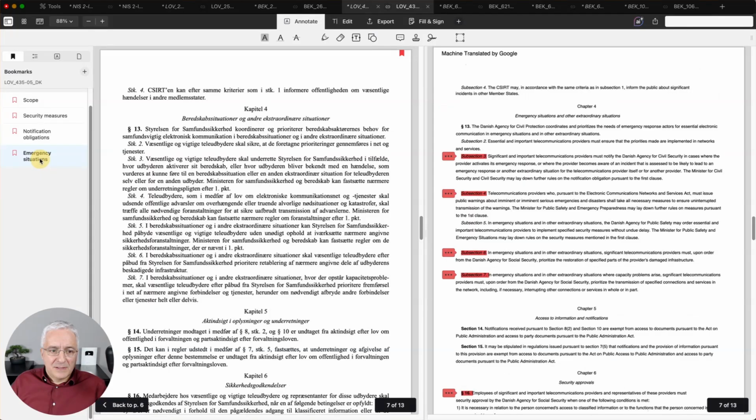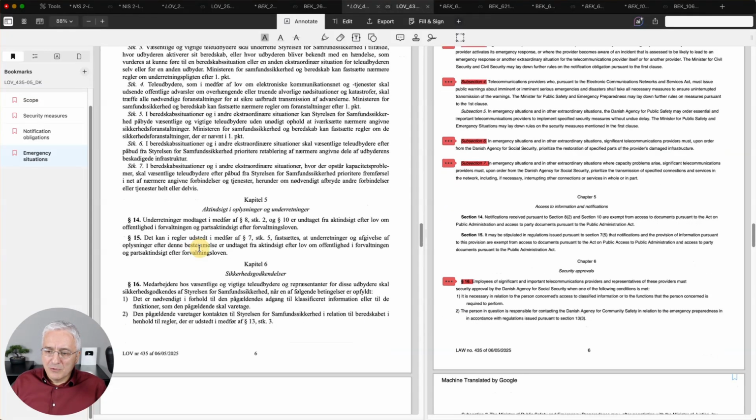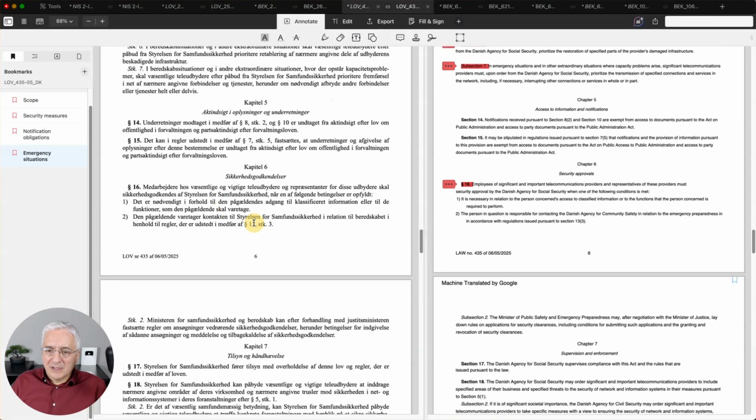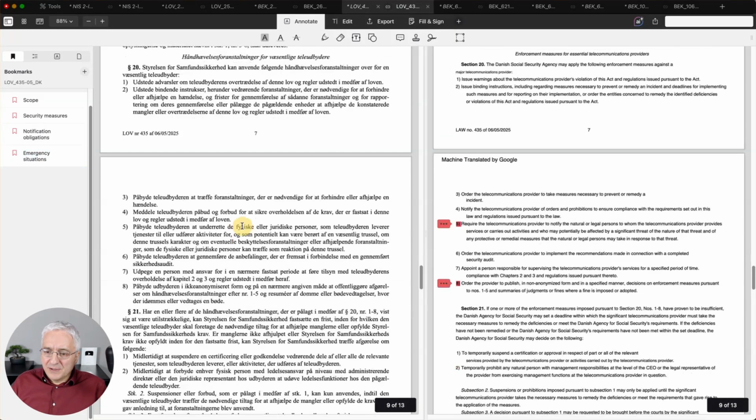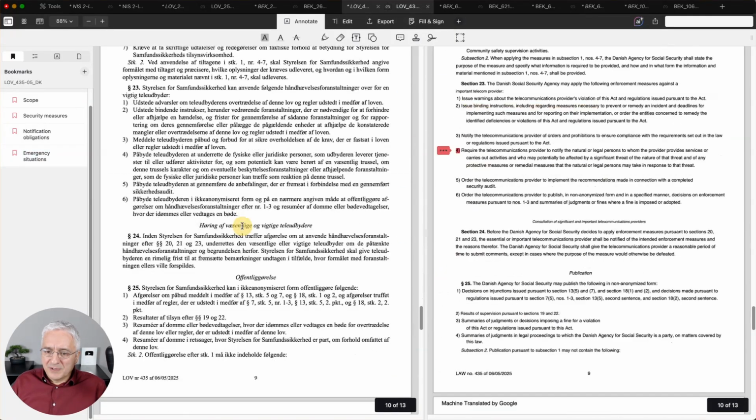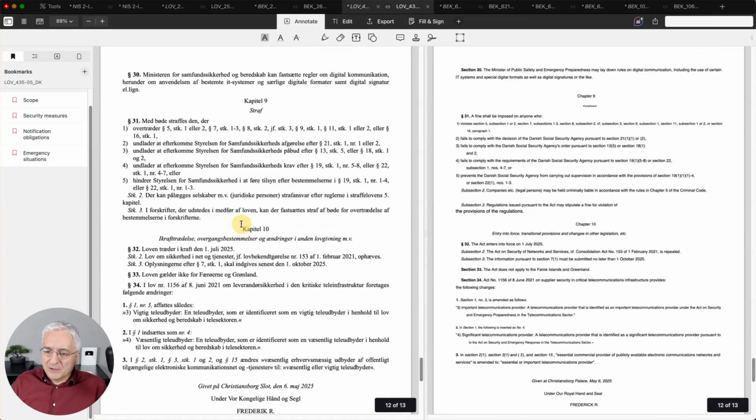And then let's skip to this emergency situation. So it's pretty detailed here in explaining what are the rules and requirements related to these emergency situations and who actually needs to do what. There is also this requirement about security approvals. And basically these are the most interesting things around this law. So let me just browse through this quickly.